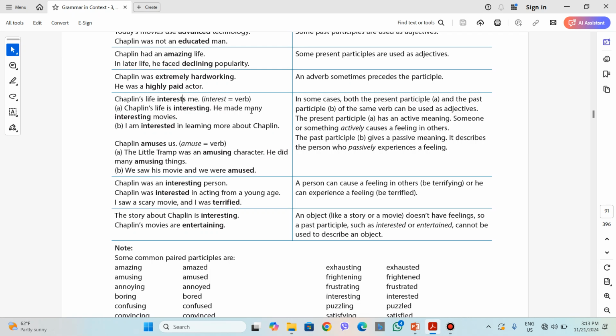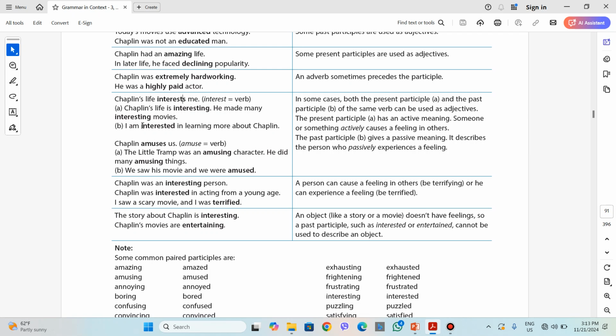Well, not exactly like the subject, but a meaning which conveys someone doing something or something doing something to you, causing a feeling in you. So, someone or something actively causes a feeling in others. Chaplin's life is interesting. So, his life causes the feeling of interest in me or other people.